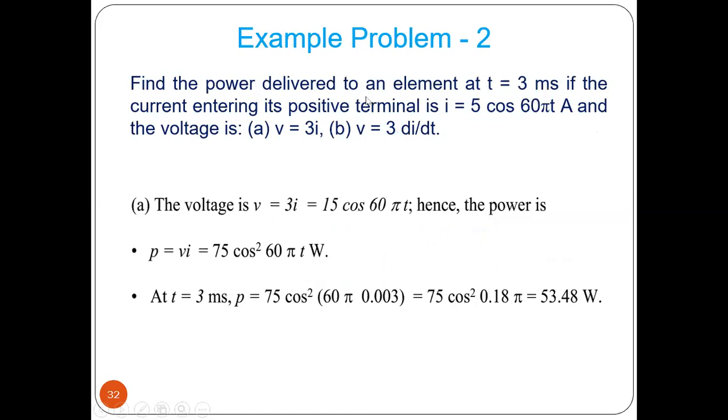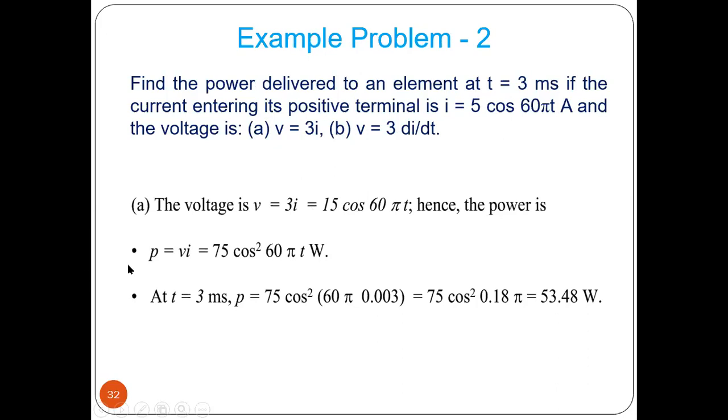Now find the power delivered to an element at t equal to 3 milliseconds, if current entering its positive terminal is I equal to 5 cosine of 60 pi t ampere, and voltage is V equal to 3I or V equal to 3 di dt. That means voltage for first condition is 3I. I is given, so 3 into 5, 15 into cosine term.